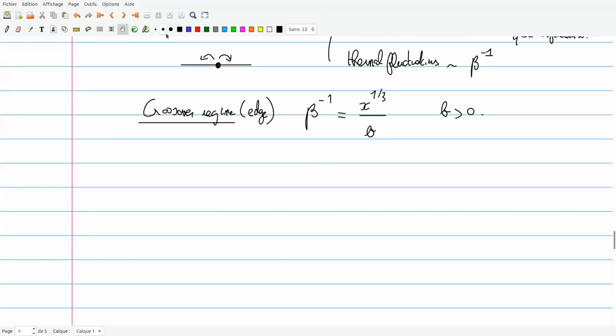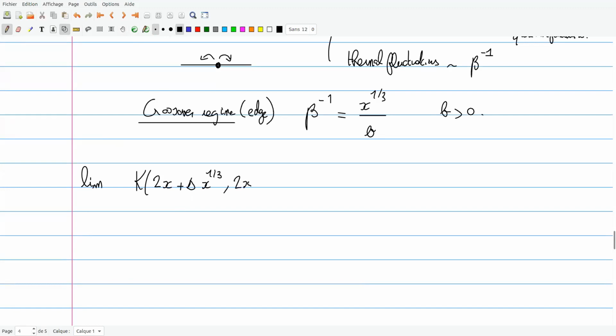And what is the result? What is the formula? I'm going to consider my discrete finite temperature Bessel kernel. To study this regime, I want to consider the case where I'm looking close to the edge, plus fluctuations of order x to the 1/3, with a certain factor s, a real number s.